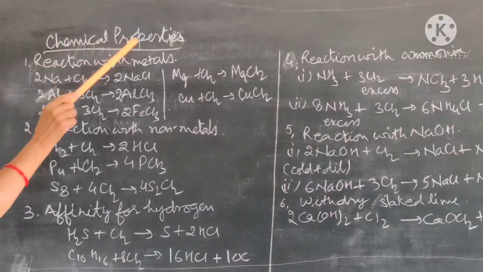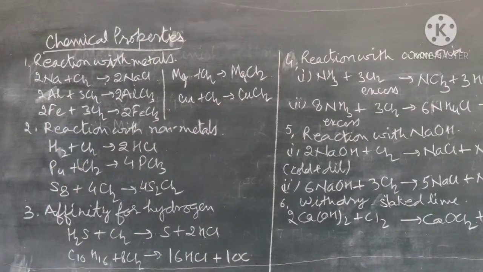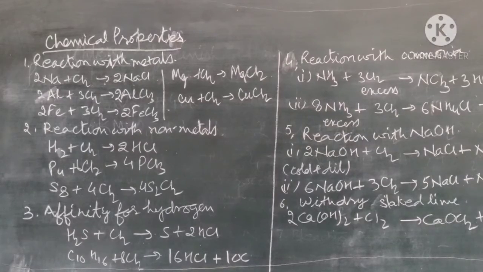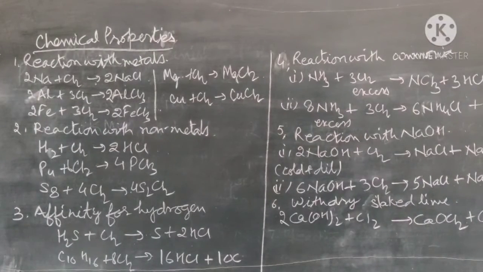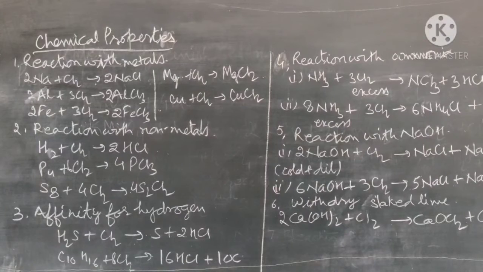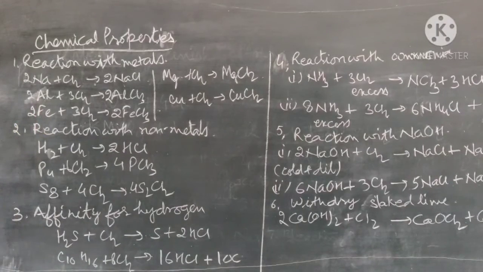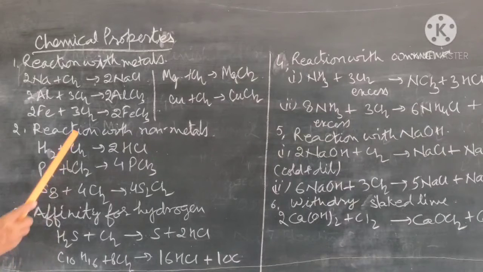Now chemical properties. For the chemical properties of chlorine, we can divide into different parts, because chlorine reacts with metals as well as non-metals. Now the first reaction is with the metals. Many metals react with chlorine. Nearly all the metals react with chlorine and form their corresponding chloride.